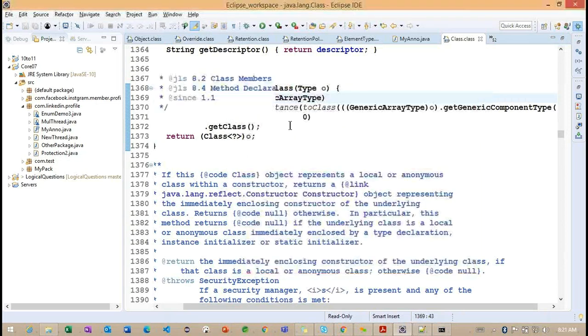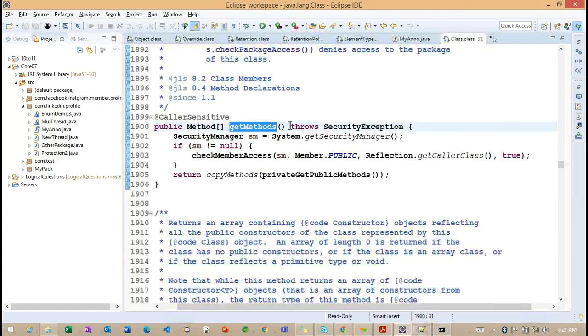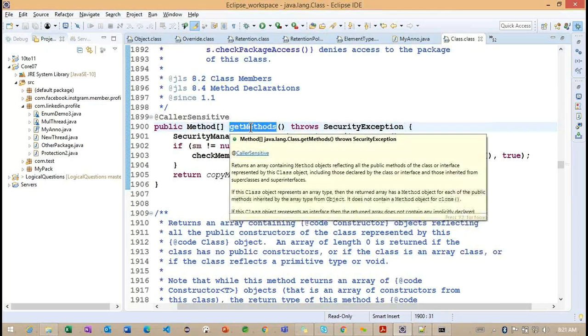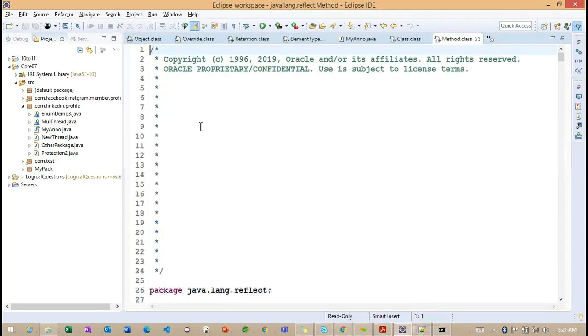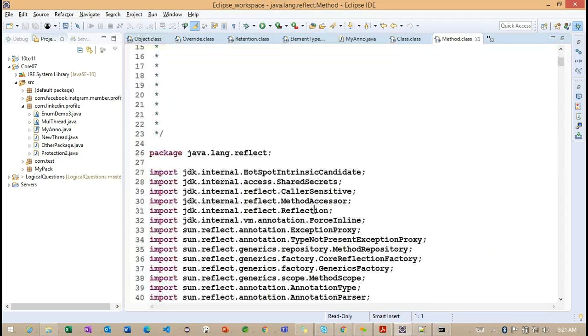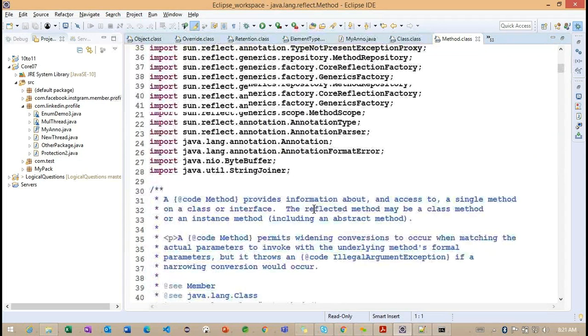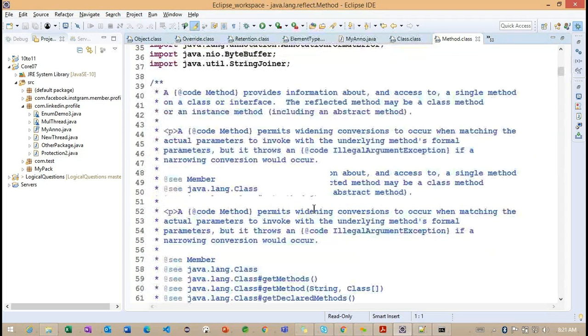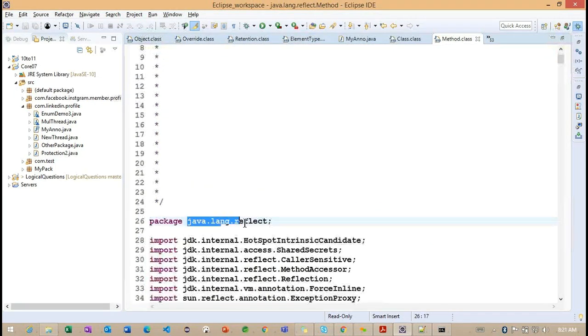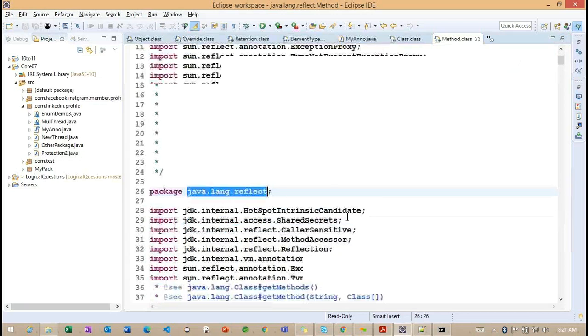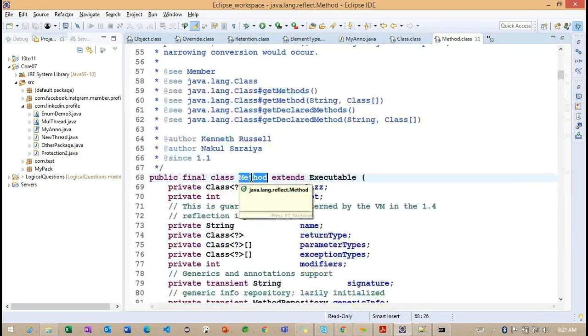So inside the class object, we have get method. This particular method, get method, will return methods. Method is also one class. Getting the point, Method is also one class, which is available inside the package java.lang.reflect. So this is the Method class. As of now we are discussing the methods here.